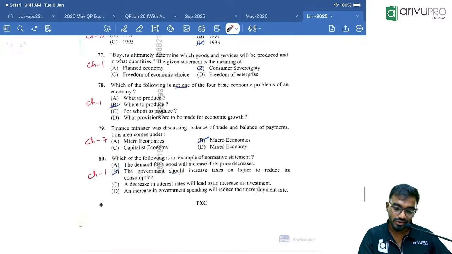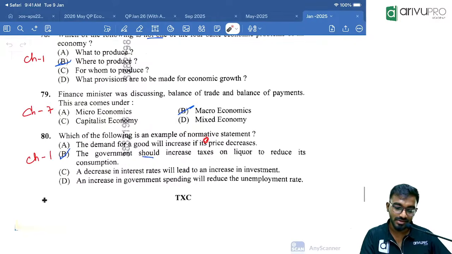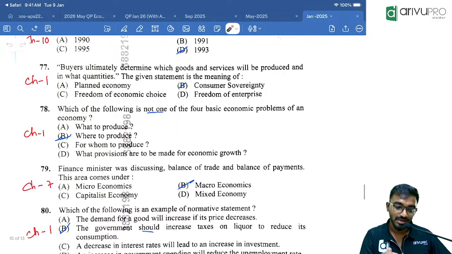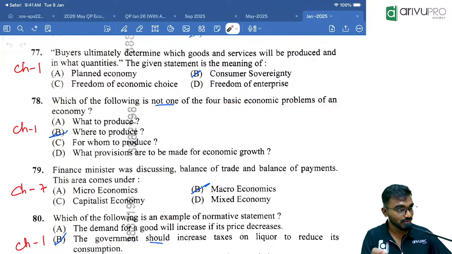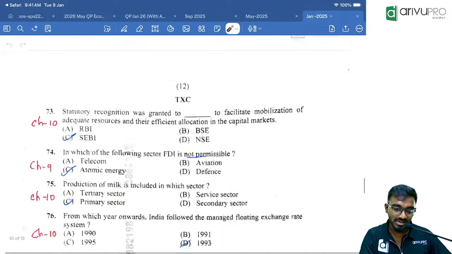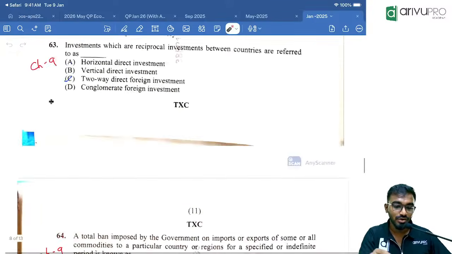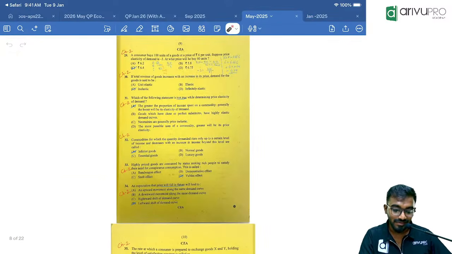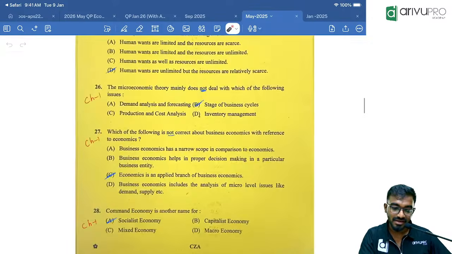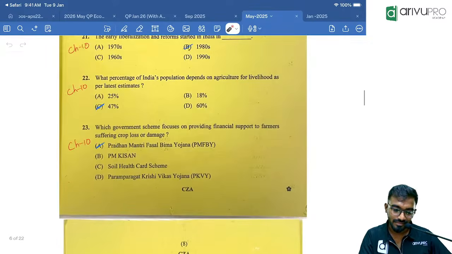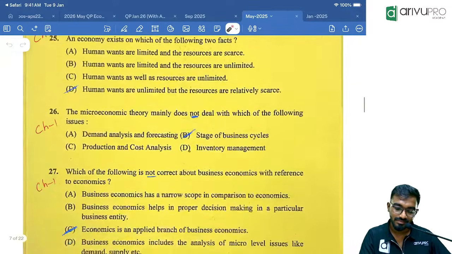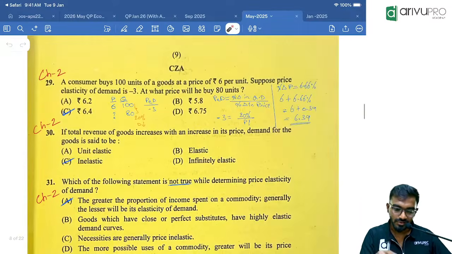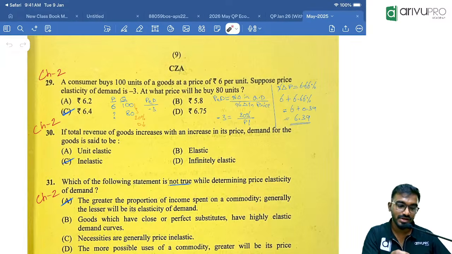They will ask you full stories like this. See, again, normative, positive, this is another area in unit 1. See, again, basic problems of economy. Which among the following is not a basic problem? Unit 2. See, when you open the questions and see a lot of them, automatically you will get to know from which chapter most of the questions are coming. See, chapter 10, chapter 1. See, capitalistic economy. Clear? So, unit 2 is where most of the questions are going to come.